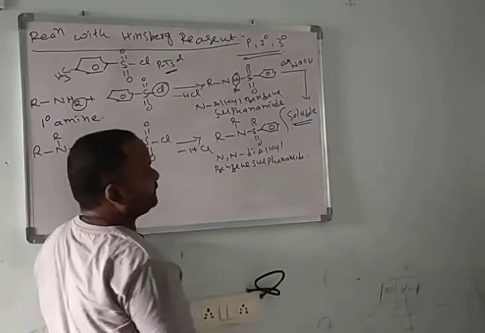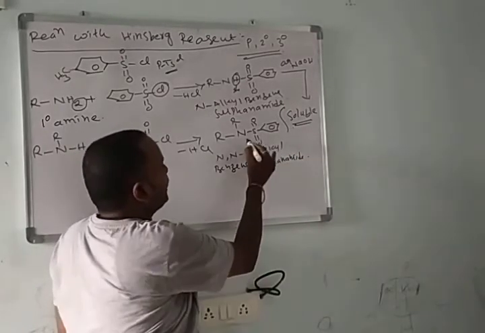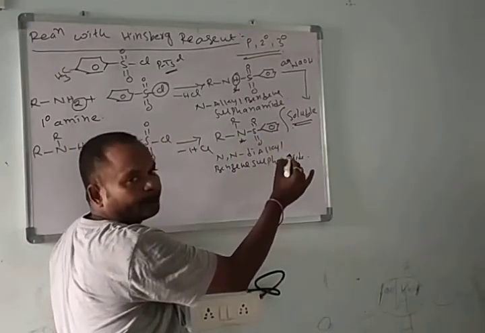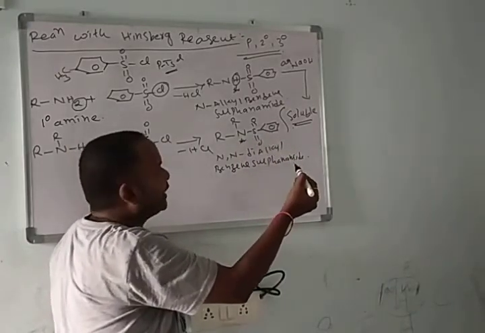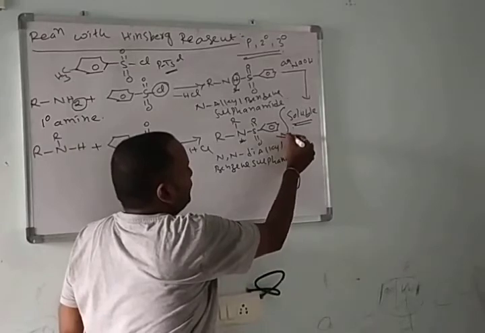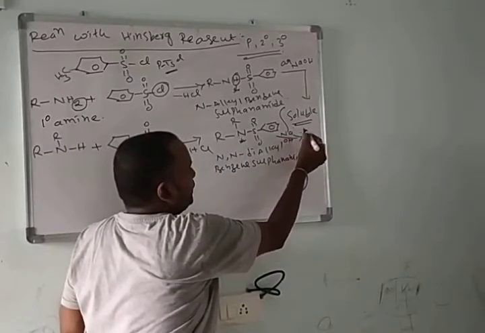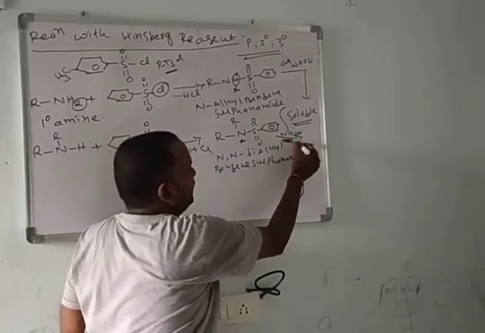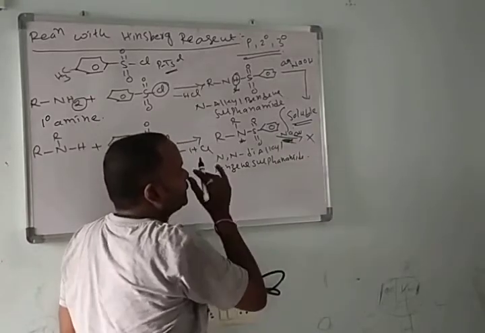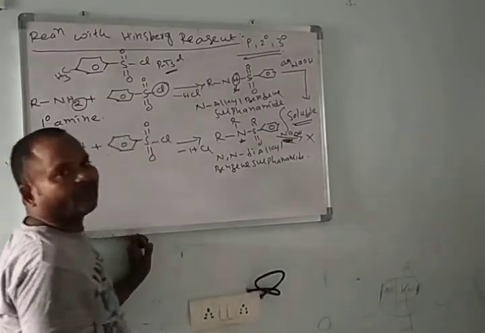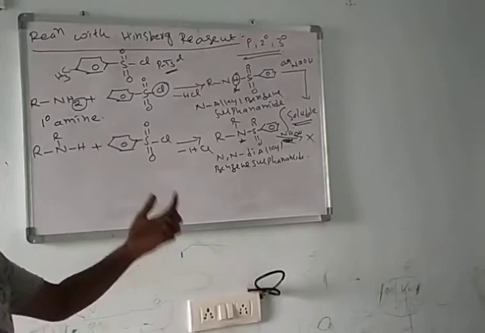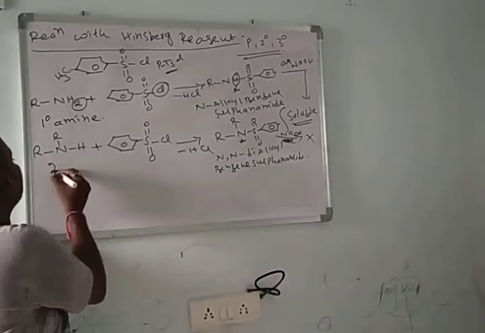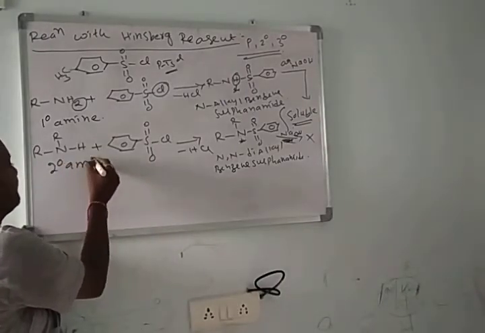Here there is no hydrogen. That's why it is not soluble in sodium hydroxide. If it is not soluble in sodium hydroxide, we call that a secondary amine.